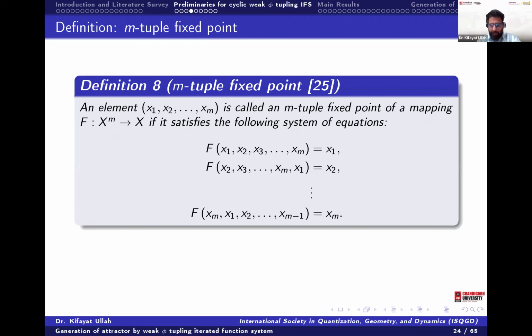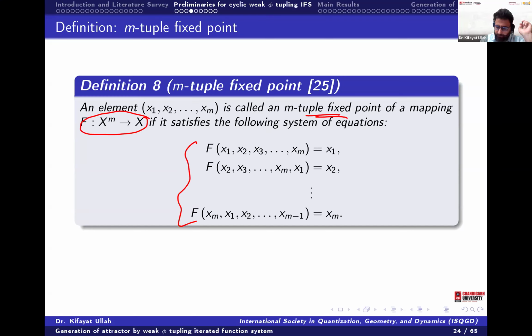What is the M-tuple fixed point? An element (x1, x2, ..., xm) is called the M-tuple fixed point if we have a function f from X^m to X and it satisfies these conditions.